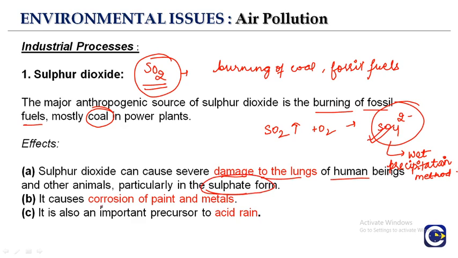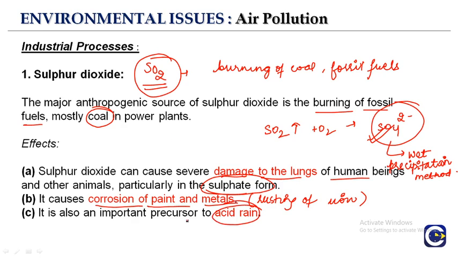It causes corrosion of paints and metals because of the oxidation process. Oxidation leads to corrosion of paint and metals, and to rusting of iron particles. It is also an important precursor to acid rain.